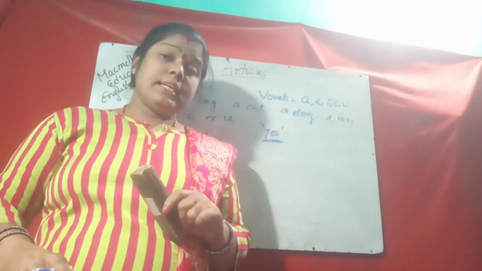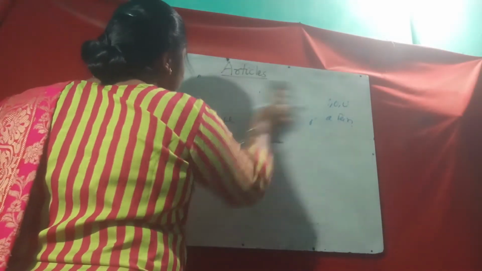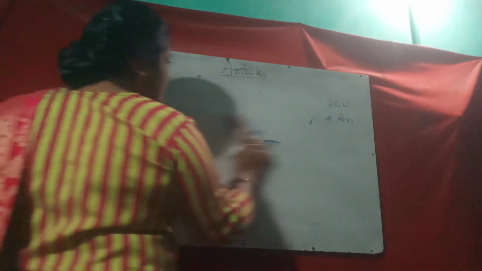Then come to N. N is used before a word starting with a vowel.